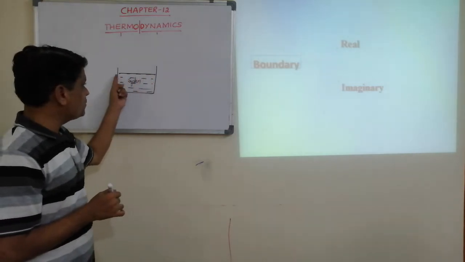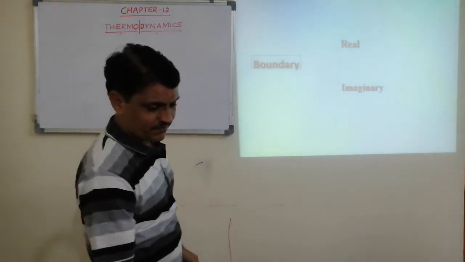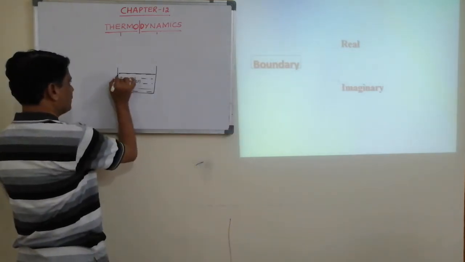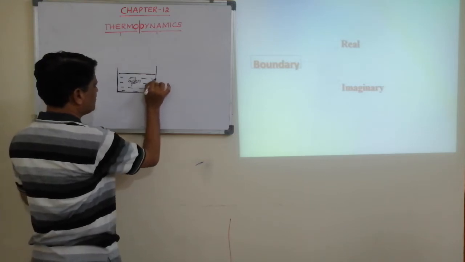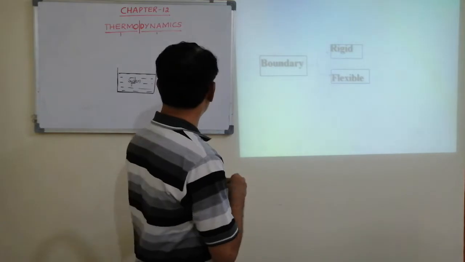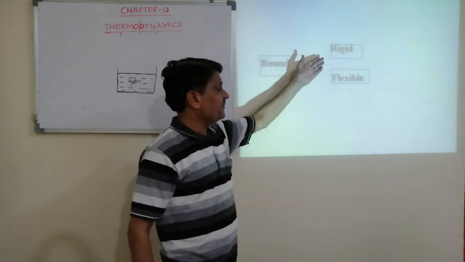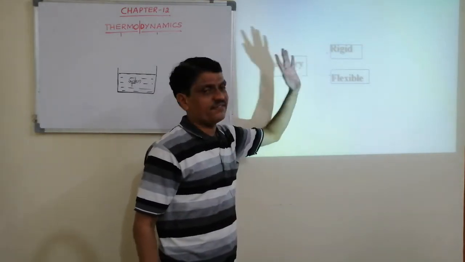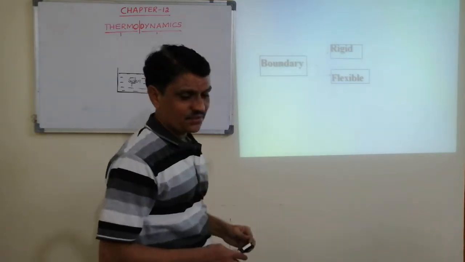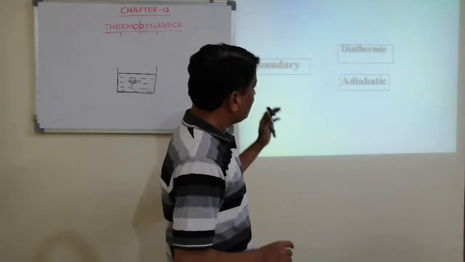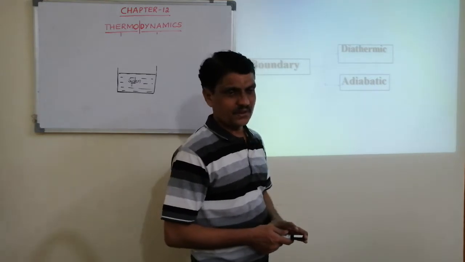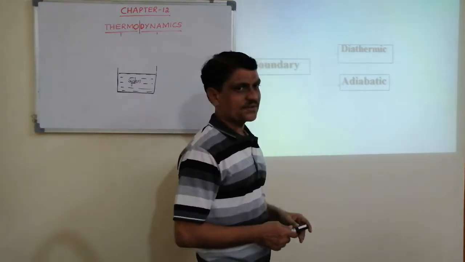This is our imaginary boundary. Real means it is called a real boundary of the system. Not only is it classified into real and imaginary, we can also classify it as rigid and flexible. The boundary may be rigid or flexible, or this boundary may be diathermic or adiabatic. This is necessary to understand.